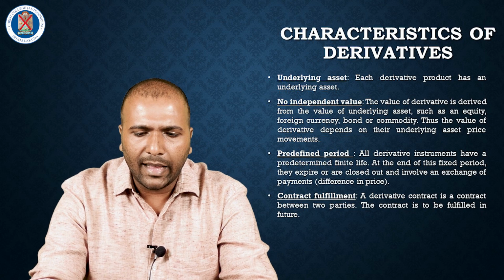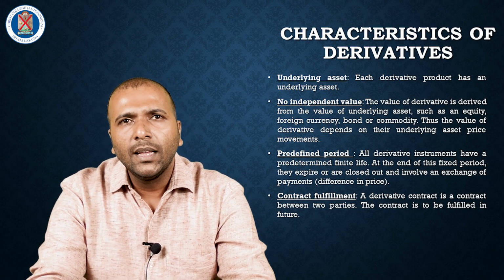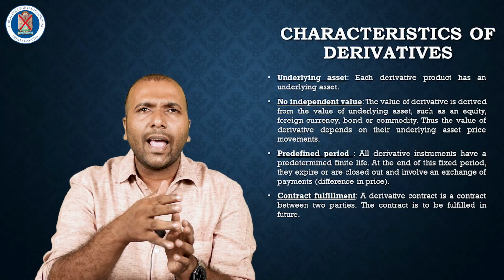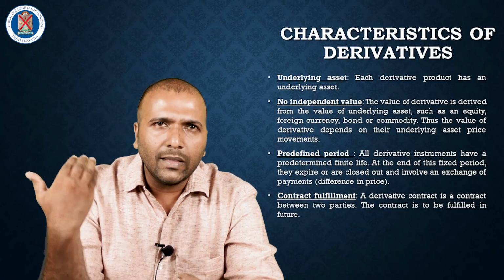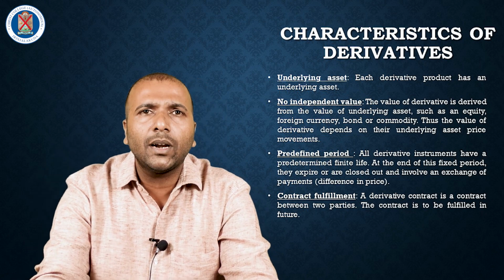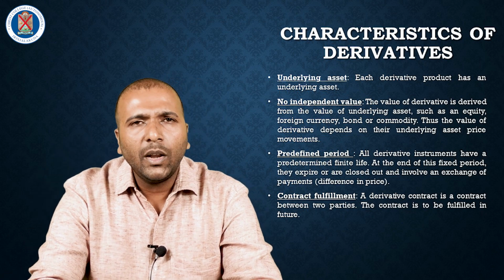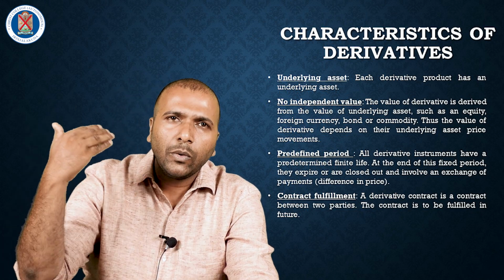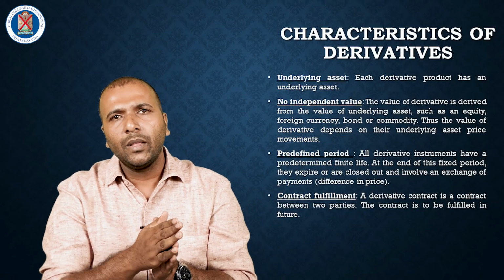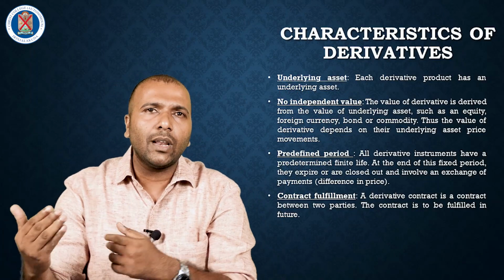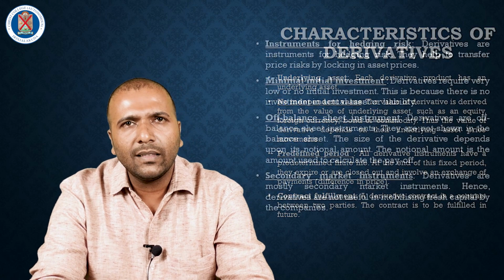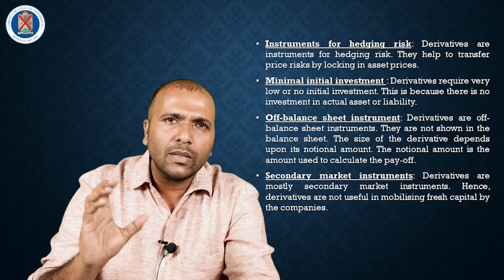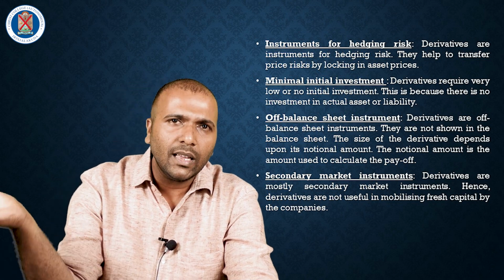The third characteristic is the predefined period. Derivative instruments are usually for a specific period, often 3 months. This type of contract is usually entered into for some specific period. The fourth is contract fulfillment. The contract is fulfilled in the future, not at the present time. It is settled at a future time. The fifth is that these instruments are mainly for hedging risk. The main purpose is risk management or risk covering.